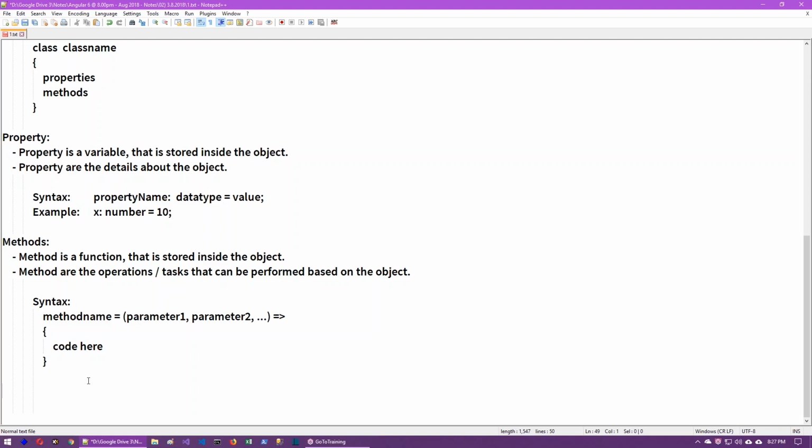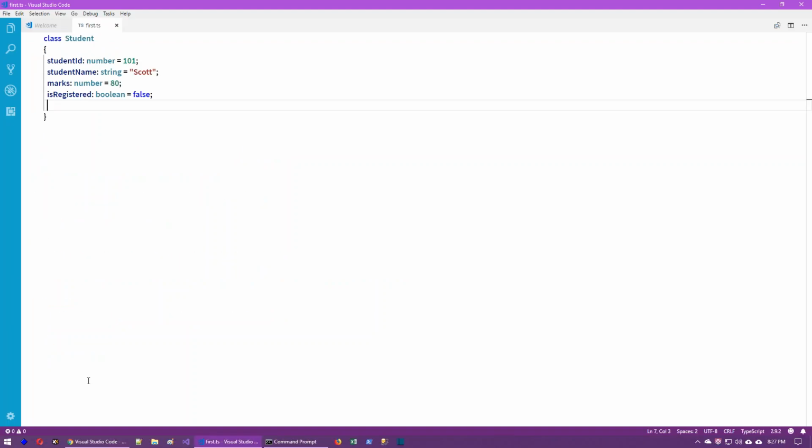Here getSquare is the name of the suitable method, and it is receiving a parameter called nValue, and in the actual code it is just multiplying n into n, and also returning the value. Like that you can create any number of methods. For example, based on this marks you want to provide the result. So you want to write a method called getResult.